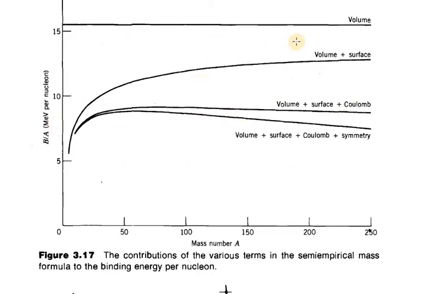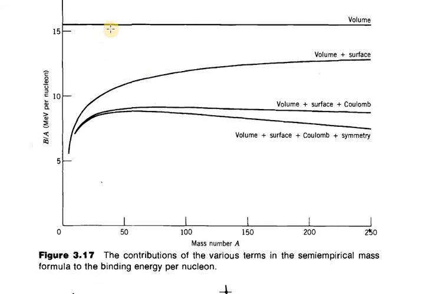This is for A_V A. We have initially assumed that binding energy is proportional to A. Then we have written that as B equal to A_V A. So this curve represents that first term. Then the second term represents this curve.